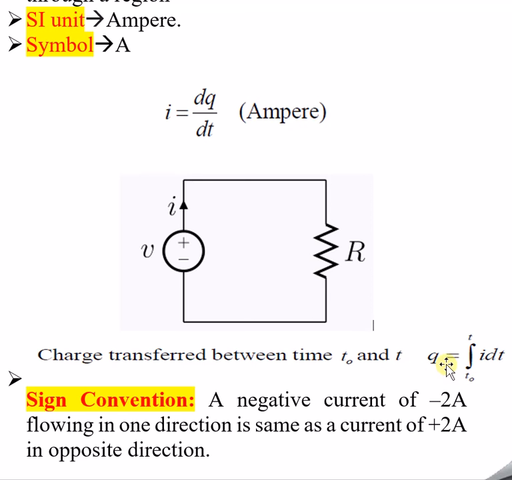So what is the total amount of charge that has been asked? It is from 0 to 5, we have to take, because from 0 to 5 seconds they are asking, correct? So whatever is I, we have 2 amps, 3 amps, with respect to time we have to integrate it. Then the integration of a constant, we have to apply the integration formula. Then you will definitely try to understand q.